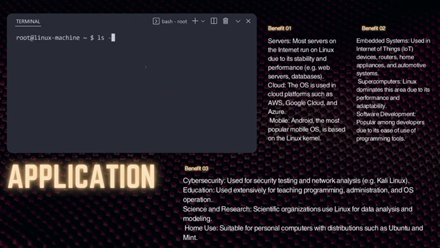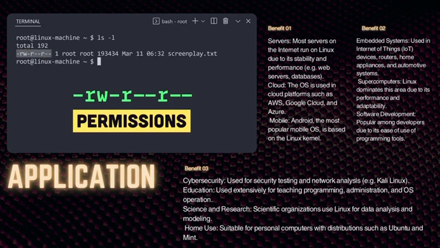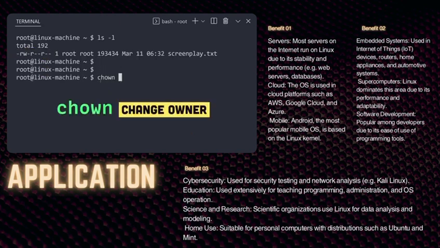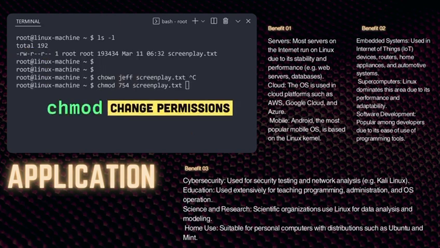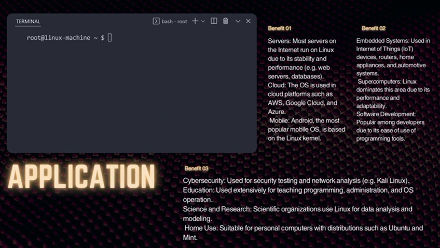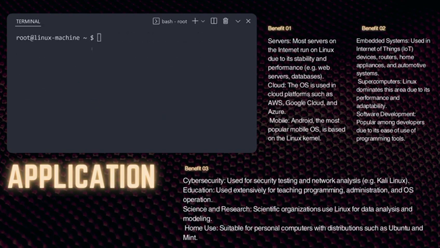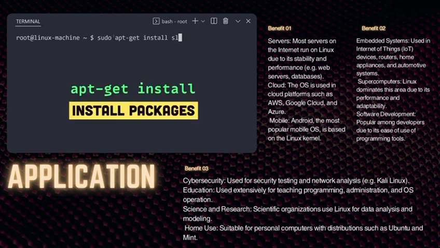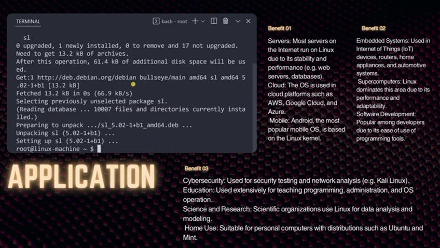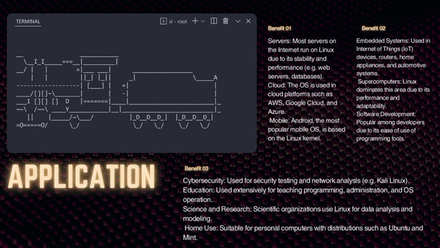Every file has an owner and a set of permissions assigned to it. We can change the owner with the chown command or its permissions with chmod. Now, if your current user doesn't have proper permissions, you can put sudo in front of any command to run it with elevated privileges. To install new software on this machine, we can use a package manager like Advanced Package Tool, which will retrieve the code from the cloud and place it in the proper location on your system.